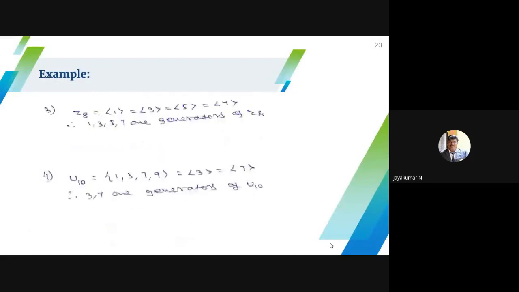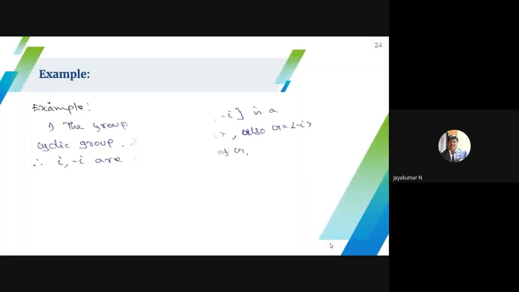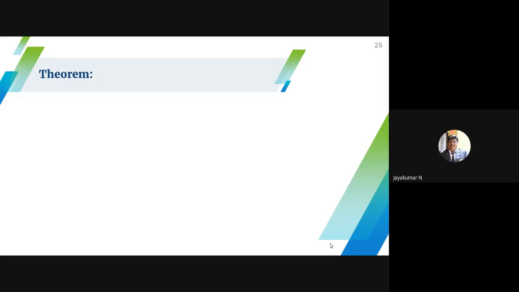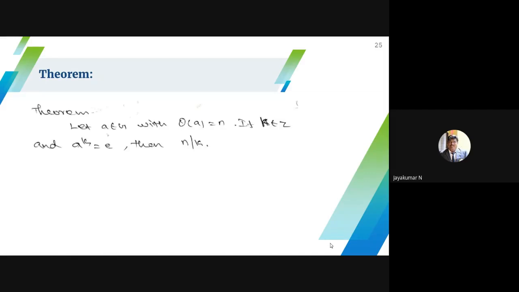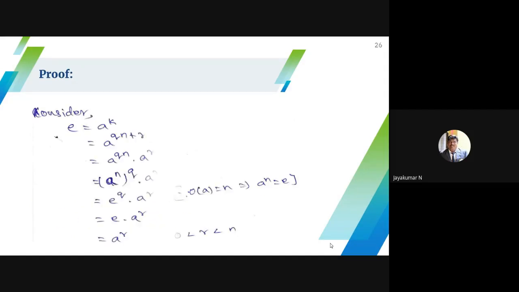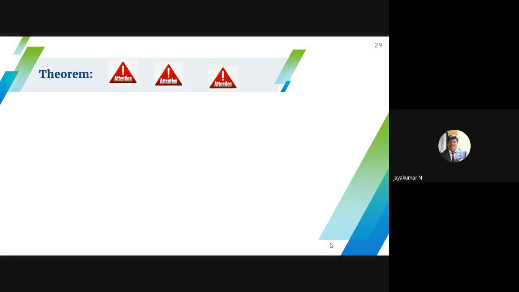Then we have seen some examples, the order of an element. We have seen some examples. Then a small theorem. After that, examples related to the previous. This is an important theorem: every subgroup of a cyclic group is cyclic.